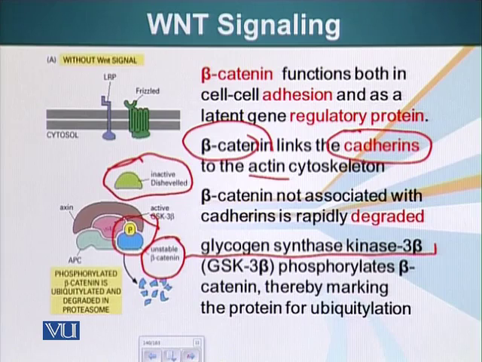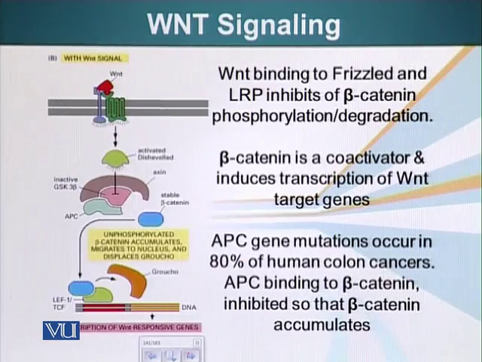The other proteins here are APC, adenomatous polyposis coli. It is not important if you remember these names, but you should know the abbreviation APC. This protein is mutated in 80% of people who have colon cancer or colon polyps. It is an important protein. Axin is basically a structural protein that is holding this complex together. It is serving as a scaffold. So here we have a kinase activity protein and a scaffold protein, the beta-catenin destruction complex.